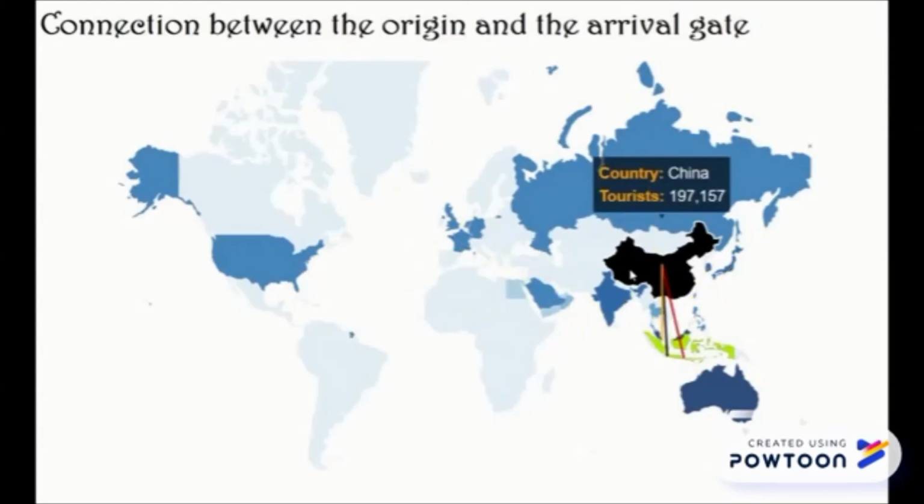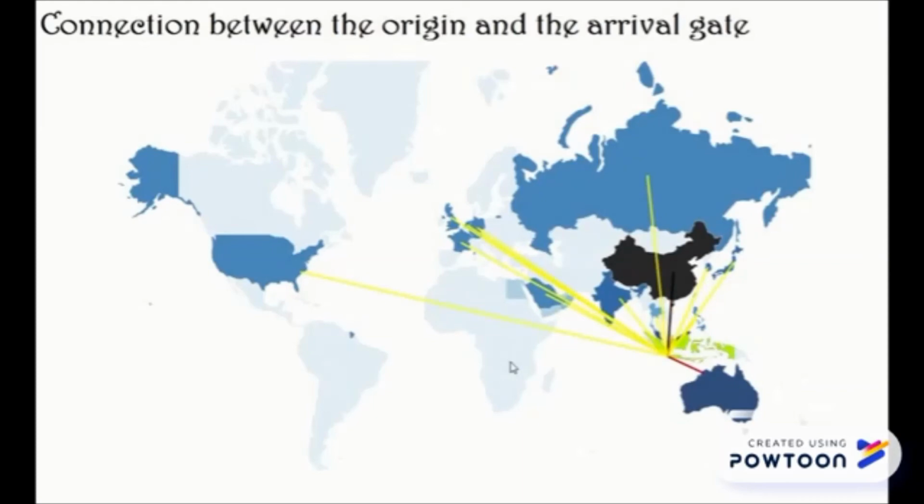The most tourists that come to Indonesia are from China. If we click on the China territory, it will divide into 3 lines according to their arrival gate. Most China tourists come via Soekarno-Hatta gate in Jakarta. Now, let's go back to the default position. In this position, we can see the order of tourist nationality that come to Indonesia.